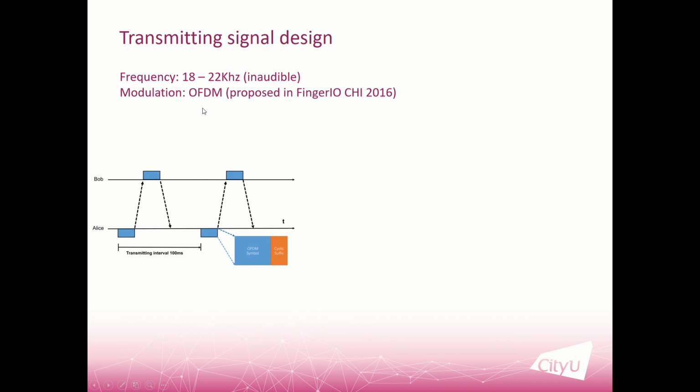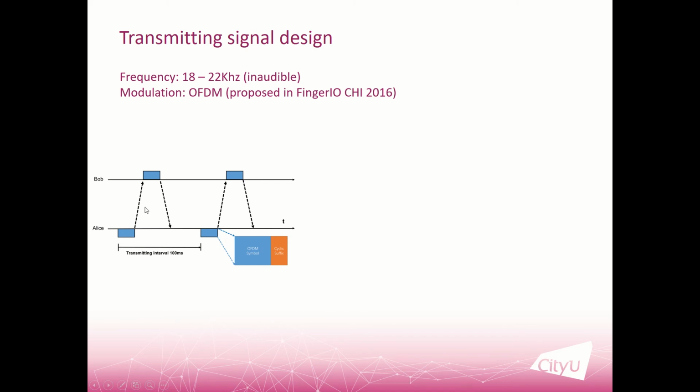So how we design the transmitting signal. We use the inaudible frequency range, which is between 18 to 22 kilohertz. And we also use the OFDM modulation to modulate the OFDM symbols using the acoustic signal. And this method is proposed in FingerIO, CHI 2016. So this is the diagram of how we transmit the signals. Alice transmits a modulated signal to Bob, and then Bob transmits the signal back. And the transmitting interval between each packet is set to be 100 milliseconds.